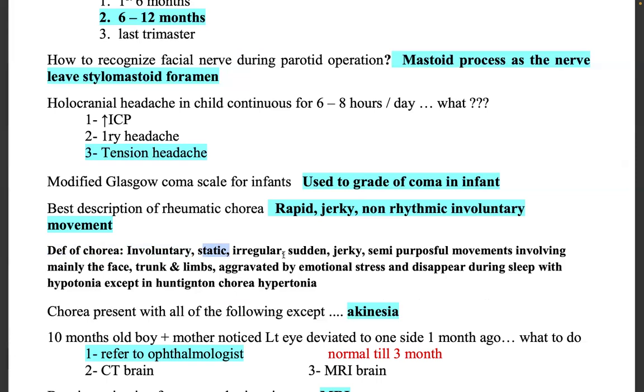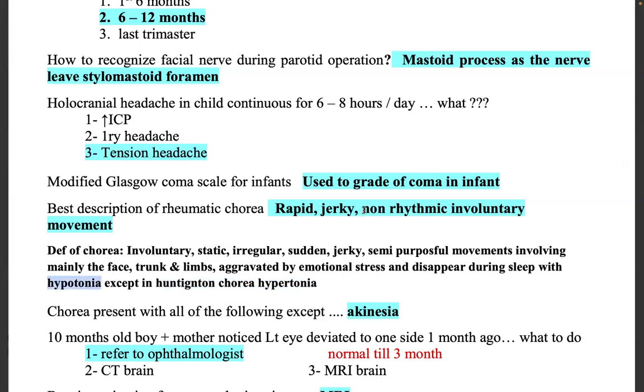Involuntary, irregular, sudden, jerky, semi-purposeful movements involving mainly the face, trunk, and limbs, aggravated by emotional stress and disappear during sleep with hypotonia, except in Huntington's chorea. This is very important. They can ask you the question. In Huntington's chorea, you will have hypertonia. Otherwise, in chorea in general, there will be hypotonia.